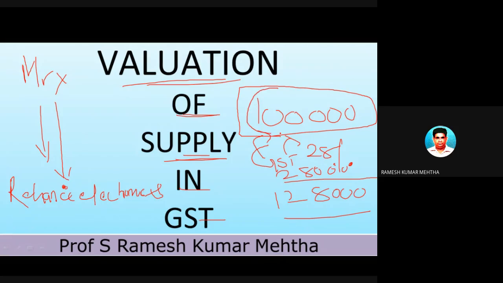So determining this is very, very important, because this is the basis on which GST will be levied. This is called the value of the supply. Either it can be a good or a service.